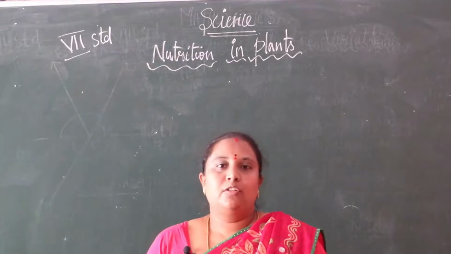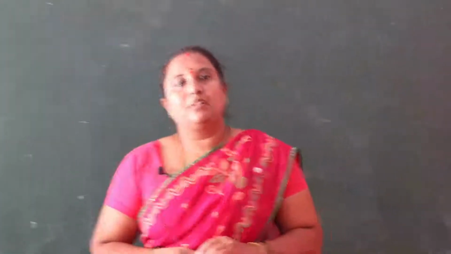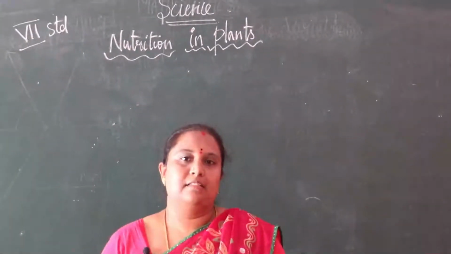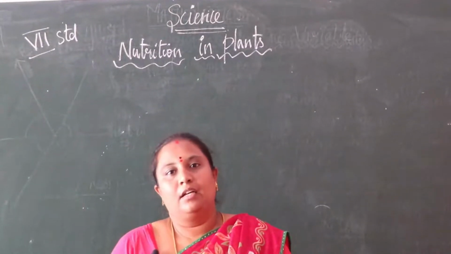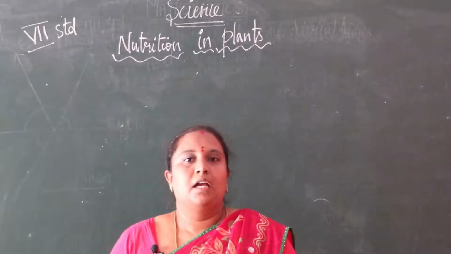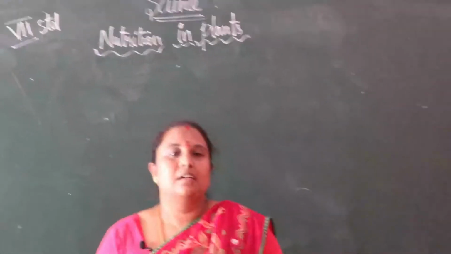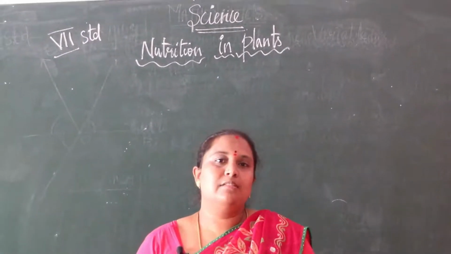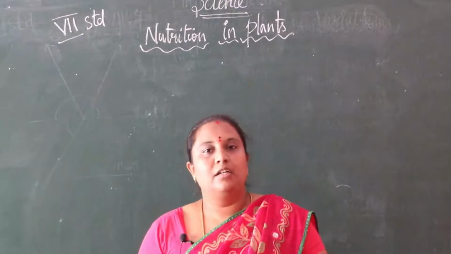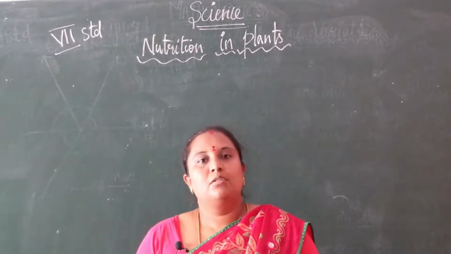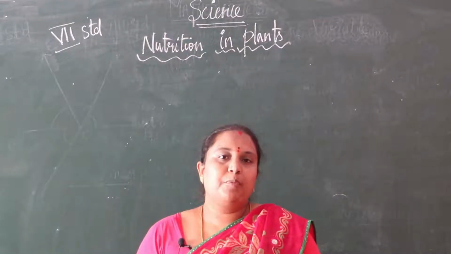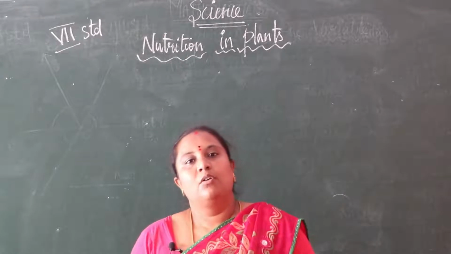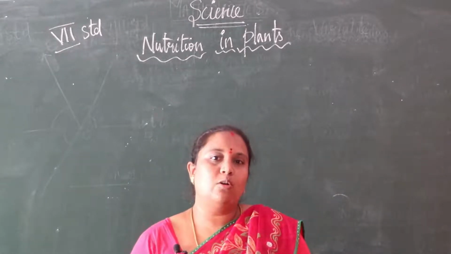That is, we are talking about science, which is based on living things and non-living things. In living beings, what is necessary to survive is water and food. Food is very important for living beings. We prepare food, and plants prepare it by themselves. From food we are getting so many components.